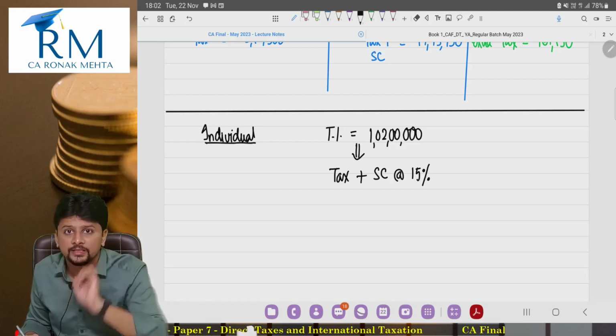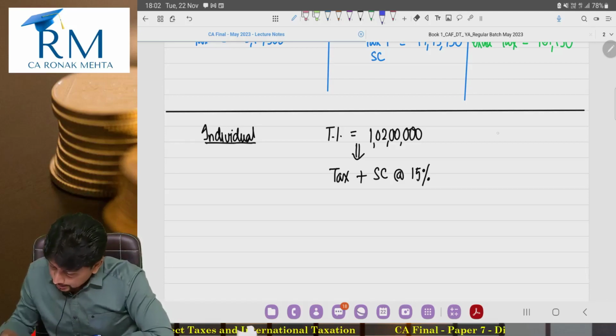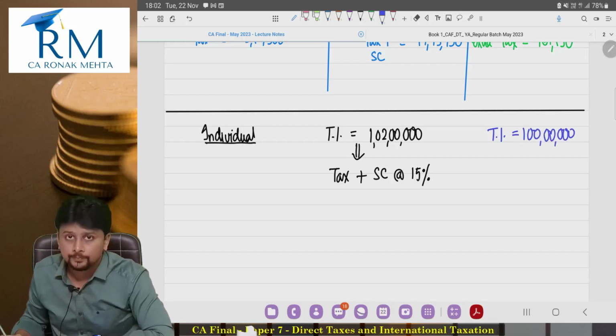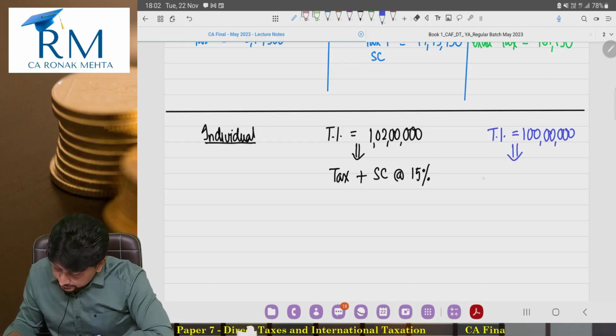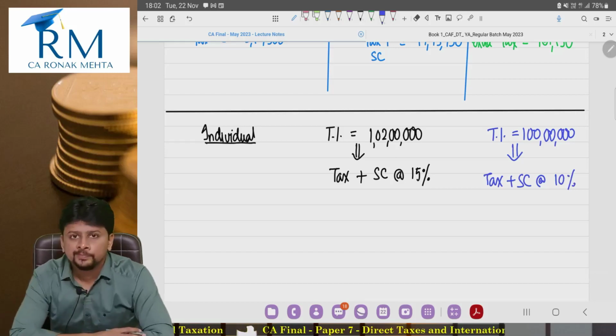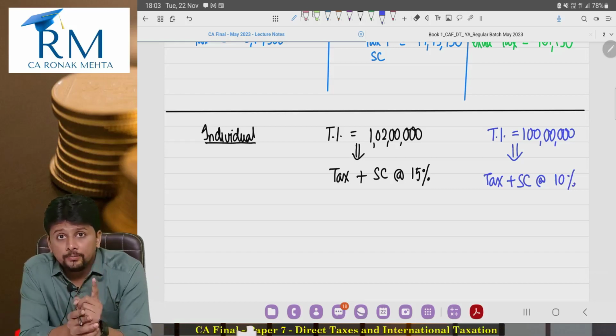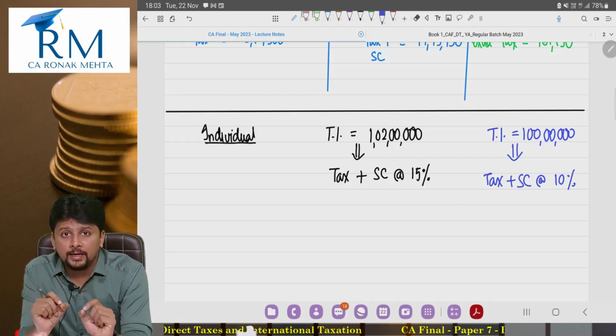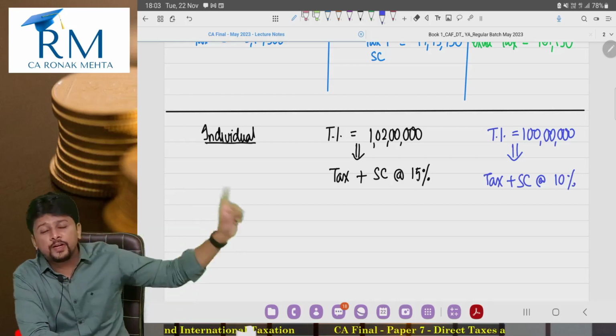What do I mean by this statement? If I am having a total income exactly of 1 crore, then in this case I am supposed to pay surcharge, but only at the rate of 10%. So now I will not compare, listen to what I say, I will not compare 1 crore 2 lakhs with 50 lakhs. Na.